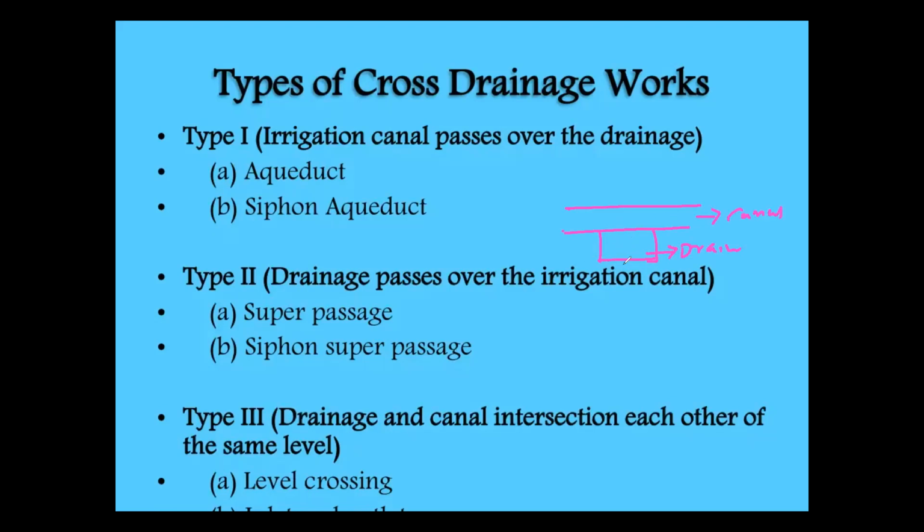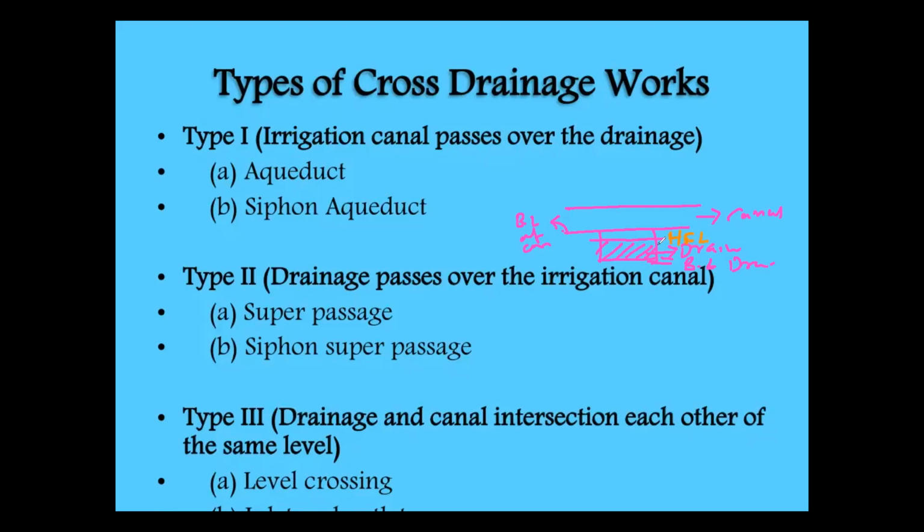This is the bed level of the drain, and this will be the bed level of the canal. For the drain, flood will be there. That is denoted as high flood level, HFL.